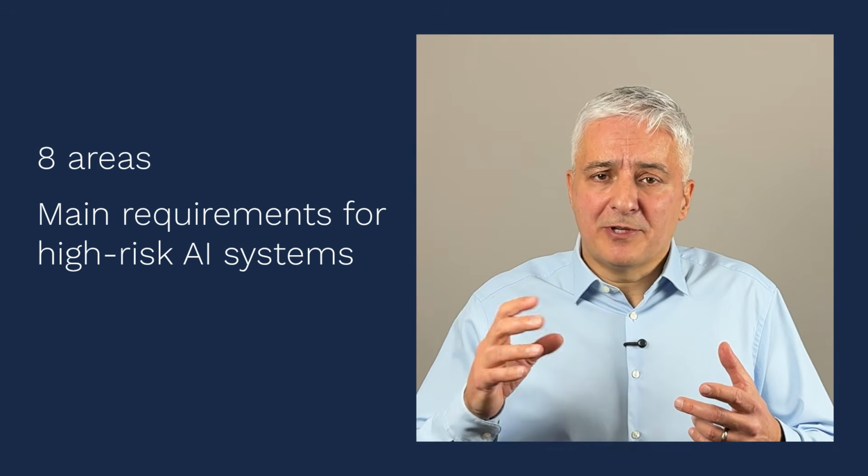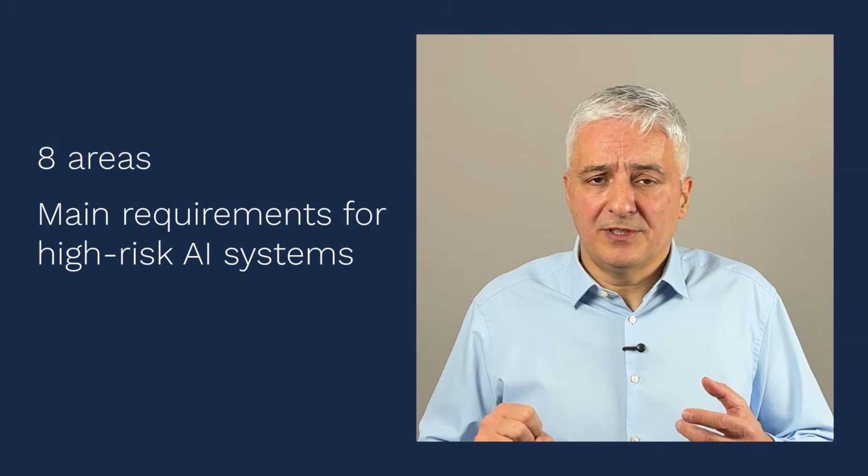Now, if you want to see an explanation of these categories, take a look at the Act itself, but let me now explain to you what are the main requirements for these high-risk systems. So there is a requirement to implement this risk management system, also to introduce AI governance, also to introduce data governance, then to produce technical documentation, to generate all kinds of records, to enable transparency and provide relevant information about the AI systems, to introduce human oversight over these AI systems, to ensure accuracy, robustness and cybersecurity.